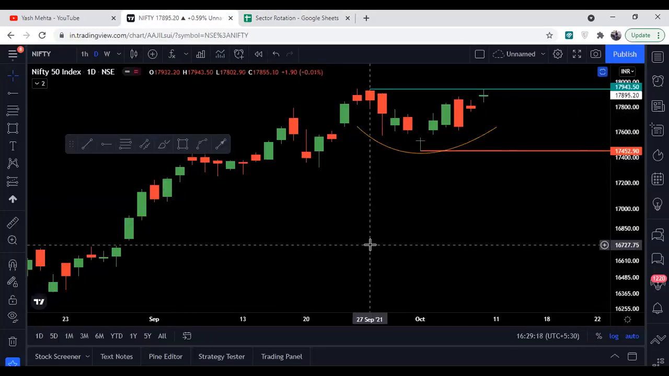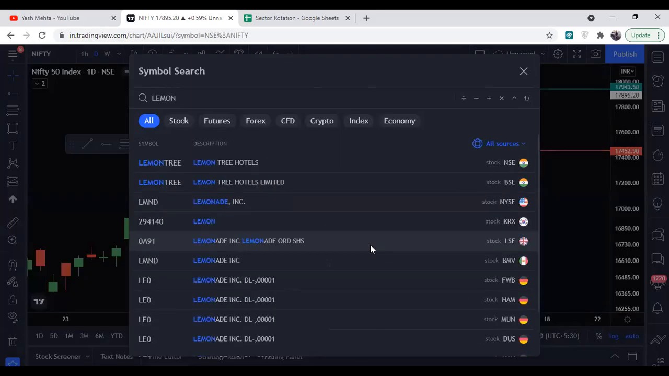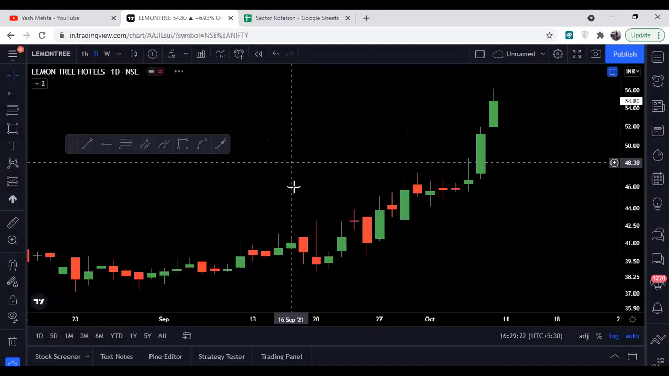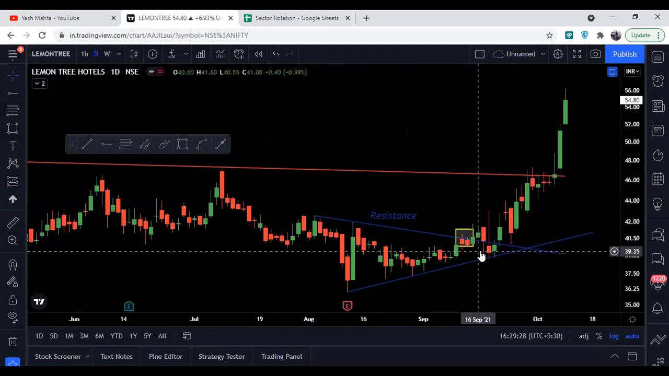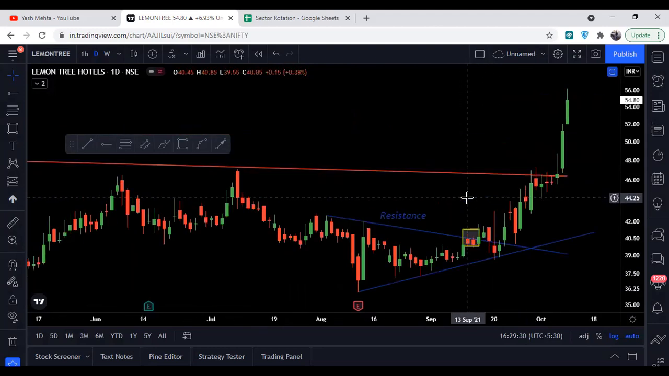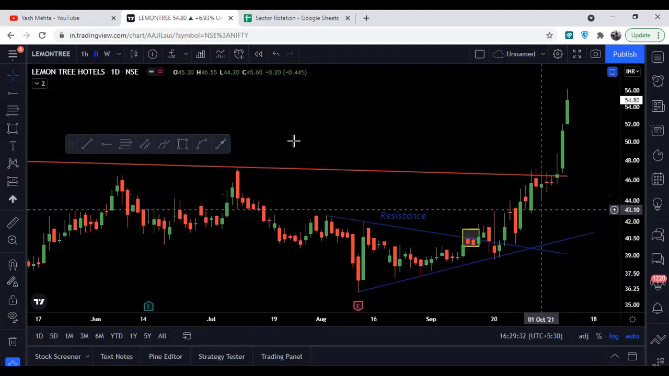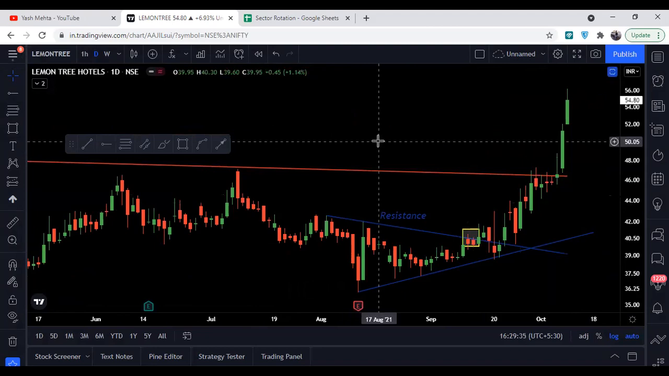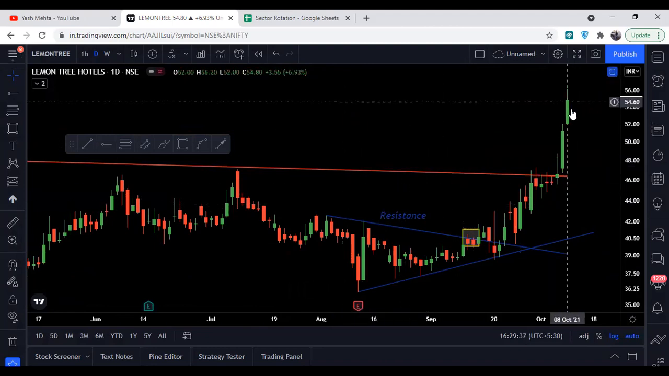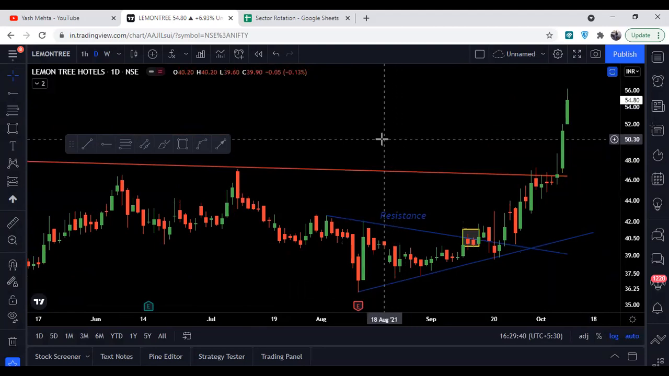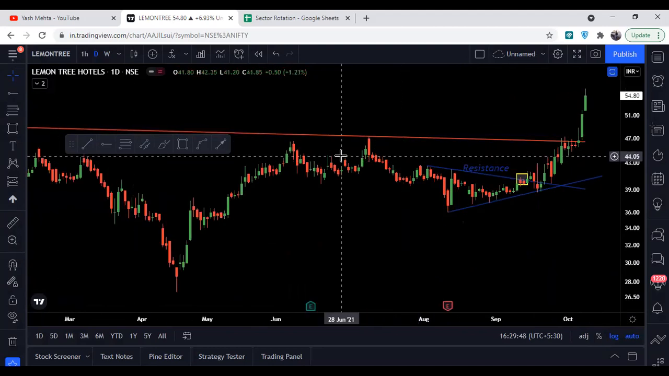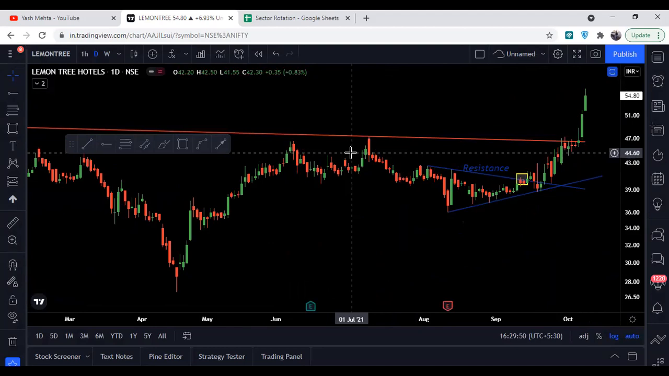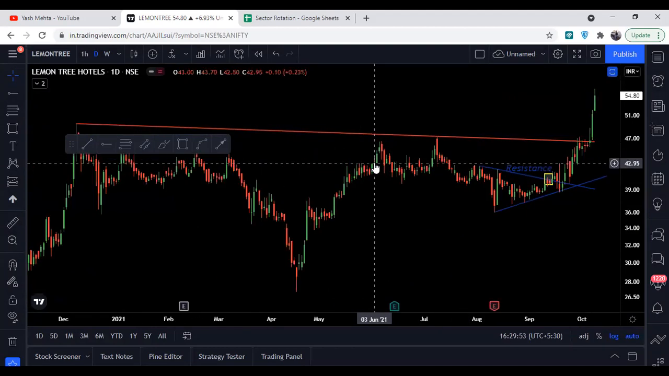And I just wanted to update about Lemon Tree that I shared in the last few weeks. We shared it when it gave the breakout, and our target was around 50. It hit the target, and we had the position at around 40 rupees, and now it is trading at 54, which means returns of almost 30% in the short term for trading. So the Lemon Tree position target has hit, and one can now trail the stop loss, or exit their position at their own discretion.